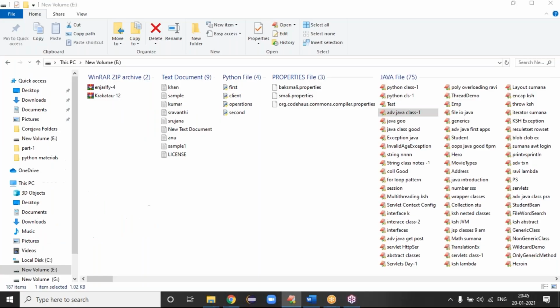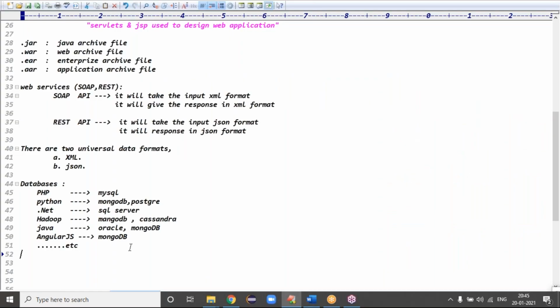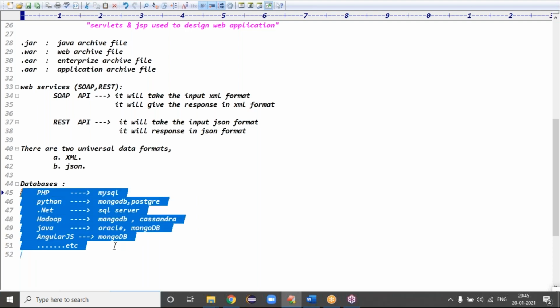Guys, are you clear now? I'll tell you later one more time, but try to understand the standards here. PHP's standard is MySQL, so every PHP project is on MySQL only. Python works with MongoDB and PostgreSQL. .NET goes for SQL Server. Hadoop means MongoDB and Cassandra. Java means Oracle database and MongoDB. We started with MongoDB recently, but previously, up to a year back, entire Java applications worked only with Oracle database. Java's standard is Oracle database. AngularJS's standard is also MongoDB. Are the points clear, everyone?